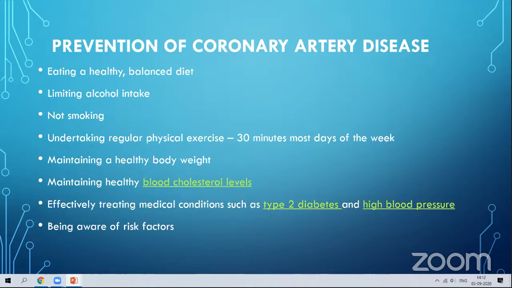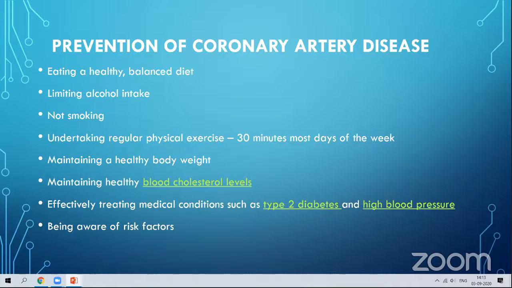A person suffering from diabetes will be prone to artery diseases. Blood pressure, these three are interrelated. Those who are suffering from type 2 diabetes will be prone to high blood pressure and also artery diseases. Those who have high blood pressure will also be prone to type 2 diabetes and artery diseases.